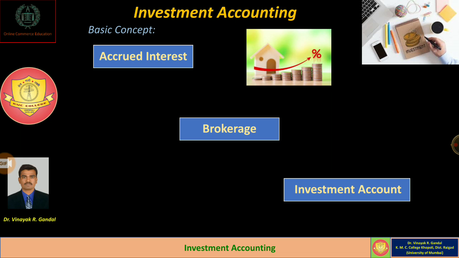For example, if we make investment in shares or debentures, we need to maintain a separate investment account for equity shares as well as a separate investment account for debentures. So as per Accounting Standard number 13, a separate investment account is to be opened for each separate type of investment.